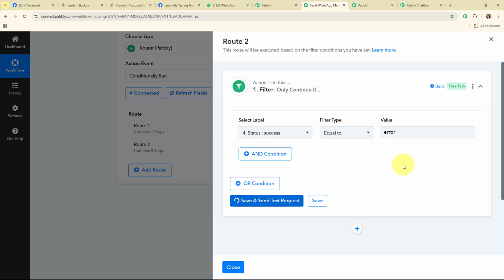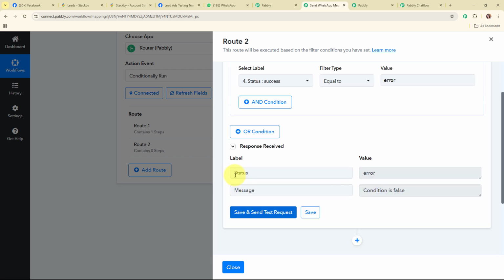Alright, so I'm going to click on Save and Send Test Request, and here you can see the response that we have received, where we have received the status as error and the message's condition is false, because right now this condition is false.